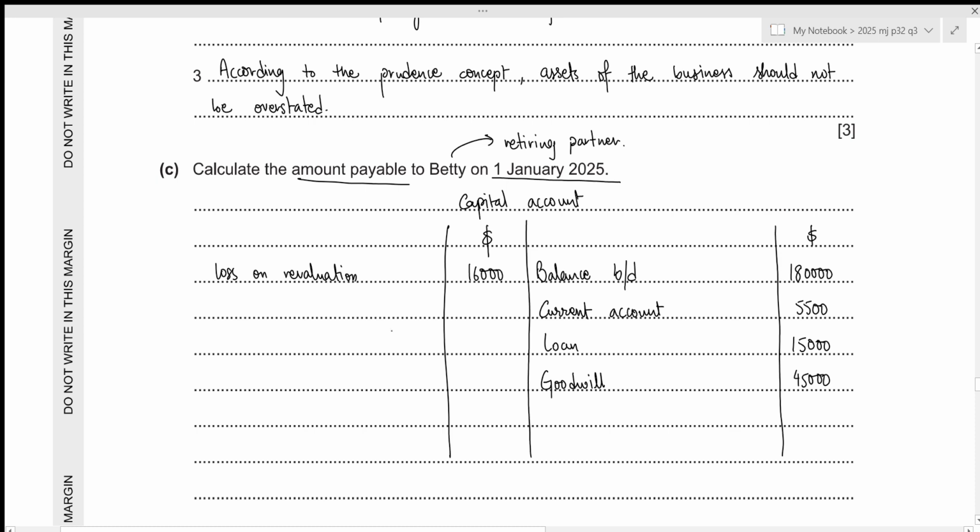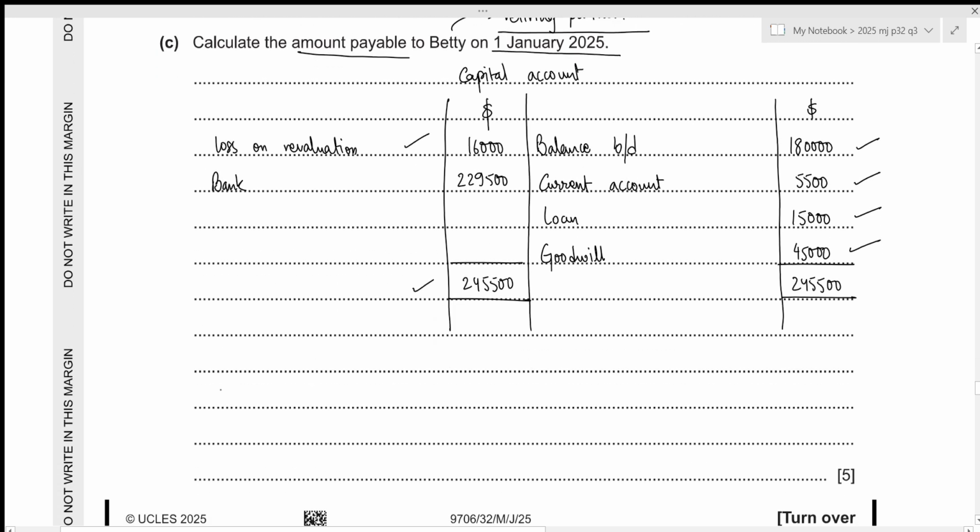Now we just need to figure out the closing balance, but since Betty is the retiring partner, there will be no balance c/d. Instead, we have to write down bank because all of the amount is being paid. Now the total from our credit side is 180,000 plus 5,500 plus 15,000 plus 45,000, which results in 245,500. So the amount payable to Betty at the date of retirement will be 245,500 minus 16,000, which results in 229,500. We can write that down separately as well.